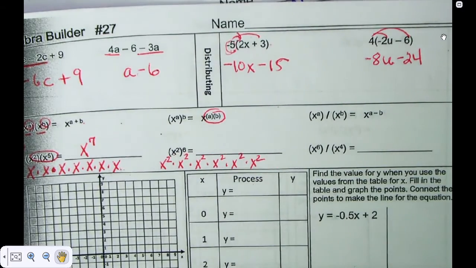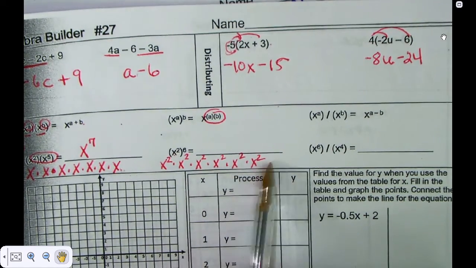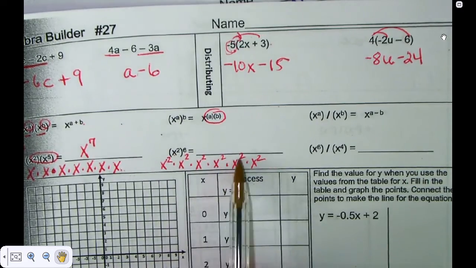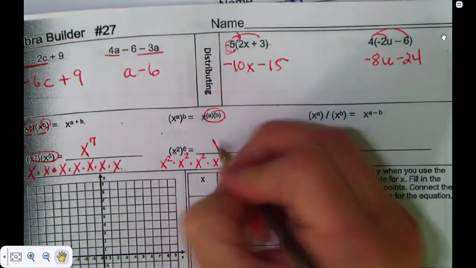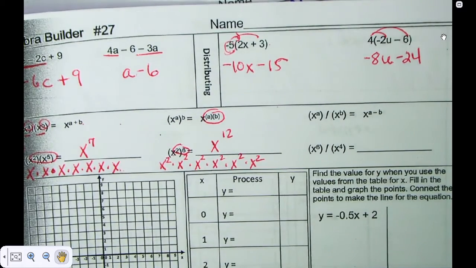You're multiplying x squared 6 times. That's what that means. So since I'm multiplying all same bases, I'm adding. 2 plus 2 plus 2 plus 2 plus 2 plus 2 is, well, see, 2 times 6 is all I needed to do when you're doing a power of a power.